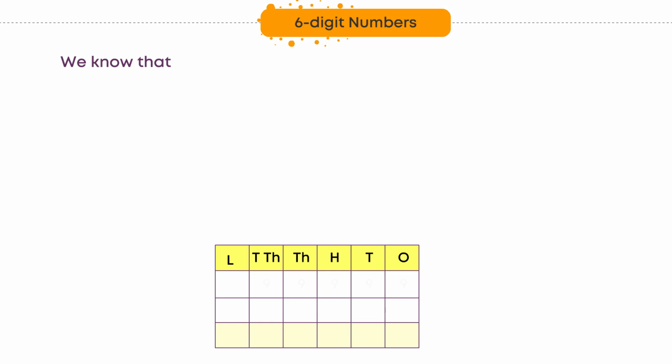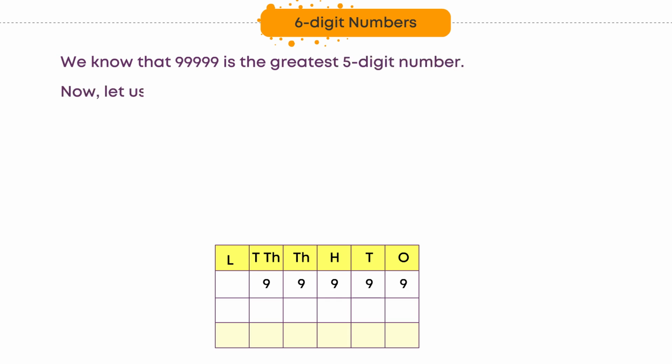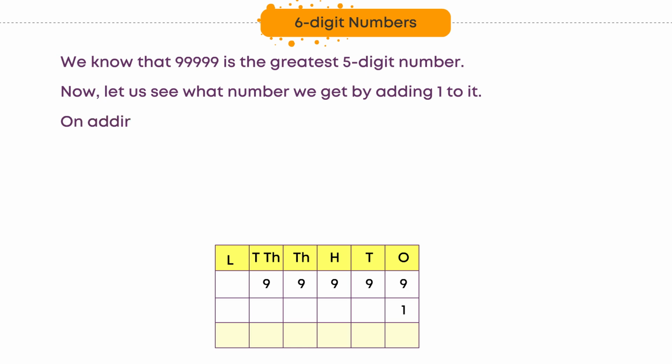6-digit numbers. We know that 99,999 is the greatest 5-digit number. Now, let us see what number we get by adding 1 to it. On adding 1 to 99,999, we get 1 lakh.